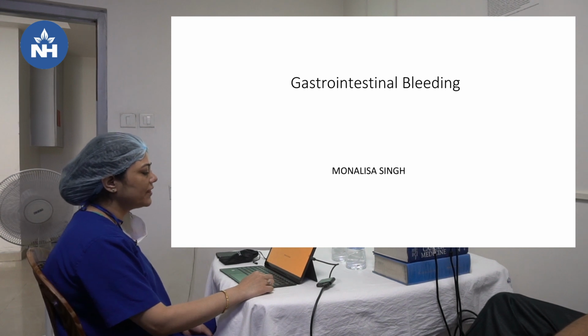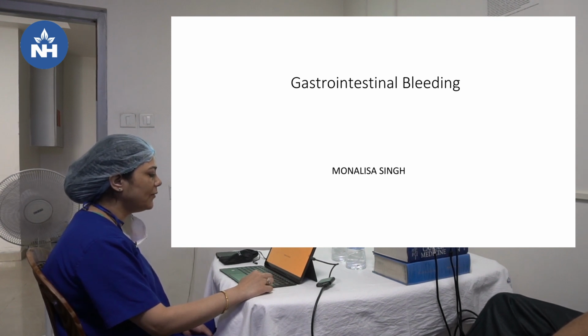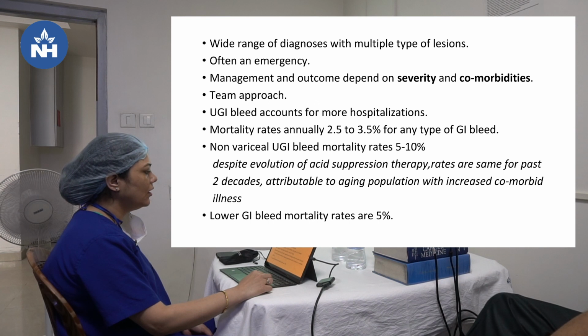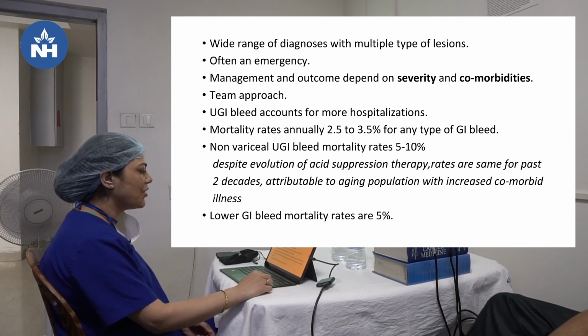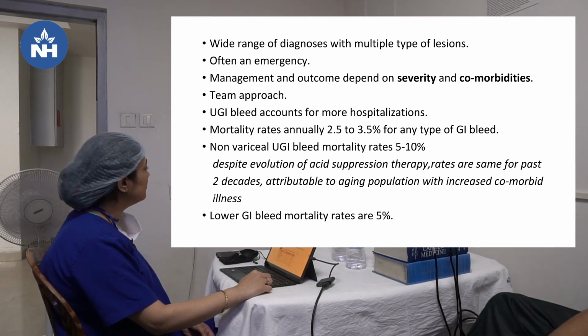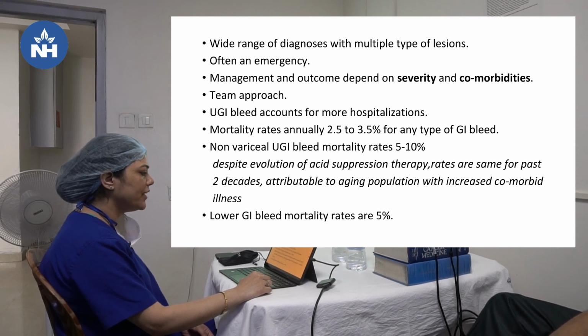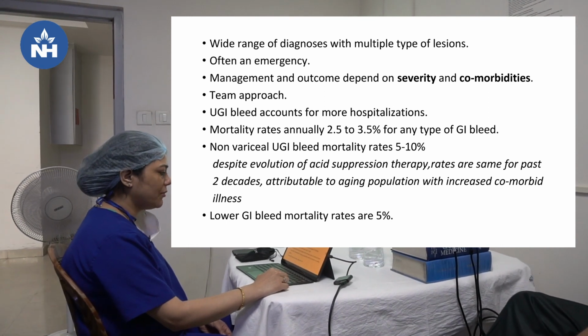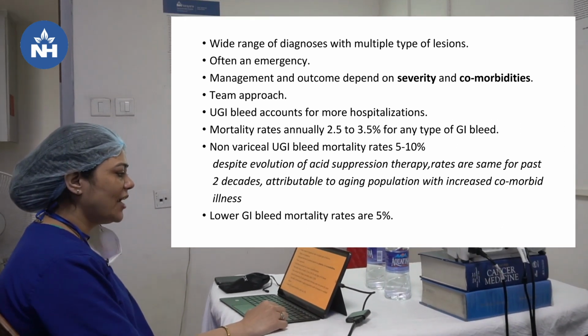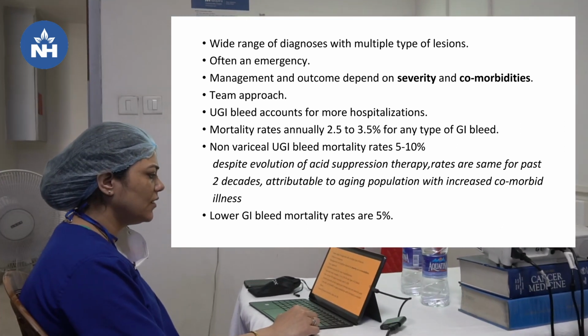So today's topic of discussion is gastrointestinal bleeding. Gastrointestinal bleeding comprises a wide range of diagnoses of multiple types of lesions. It's often an emergency, and management and outcome depend on the severity and the comorbidities. It's a team approach to manage it, and upper GI bleed accounts for more hospitalizations.